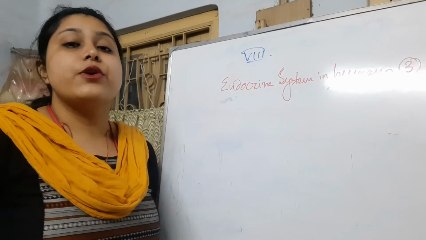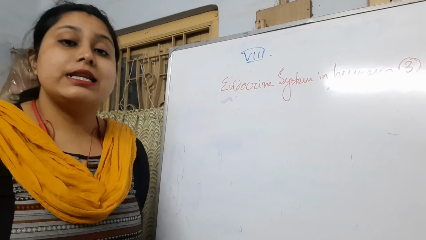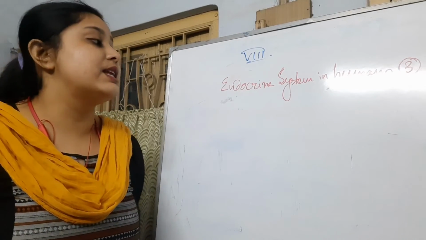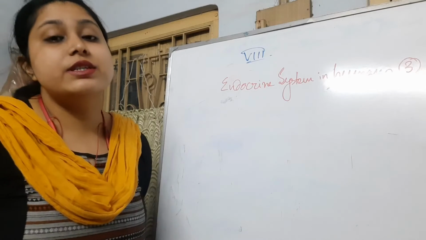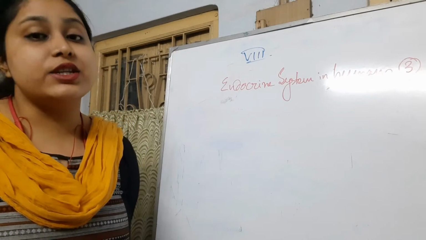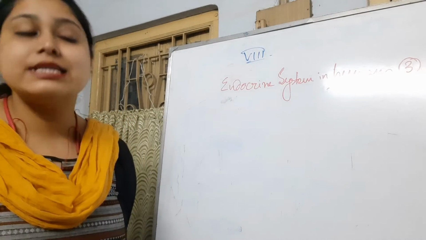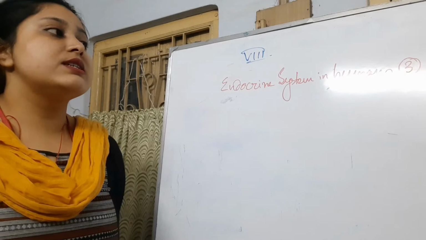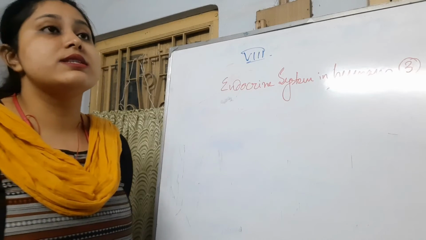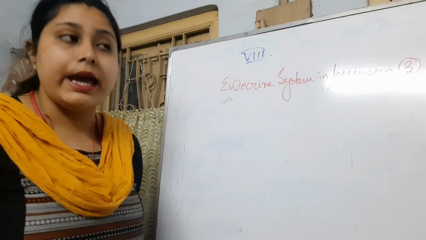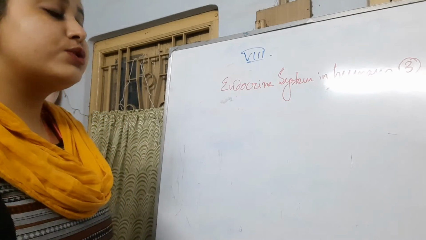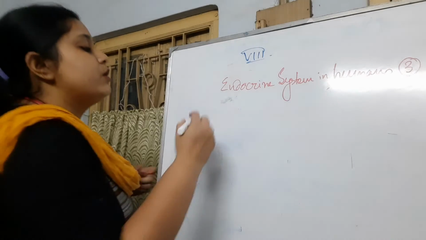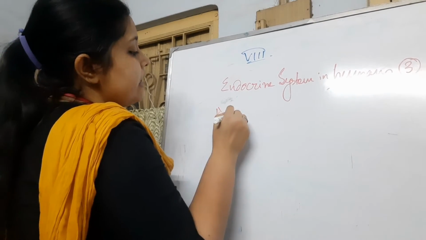This video is for class 8 biology, and the chapter that I will continue today is the endocrine system in humans. In the previous video we discussed the differences between endocrine and exocrine glands. In this video we will discuss briefly some endocrine glands that are secreting various kinds of hormones. So today's work is about the pituitary gland.